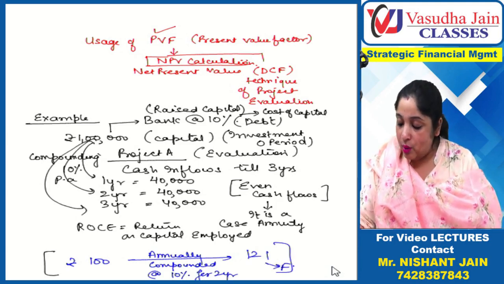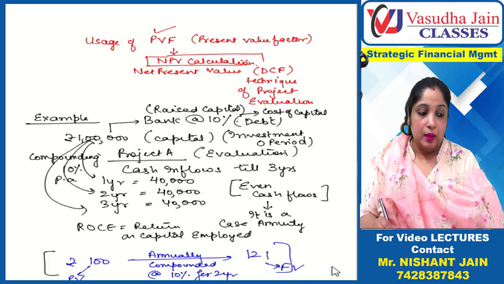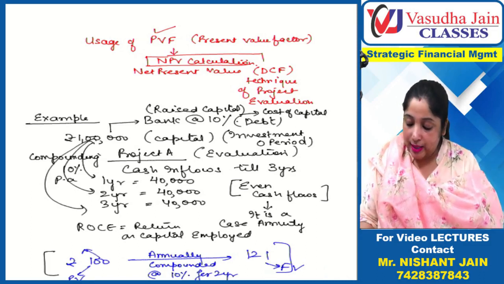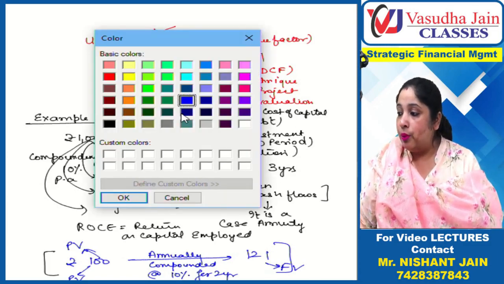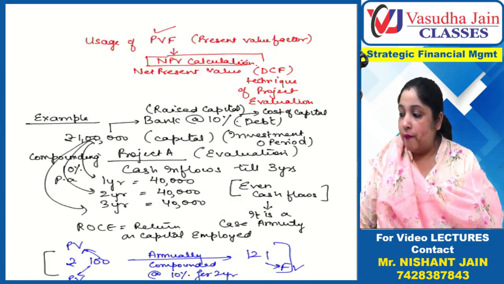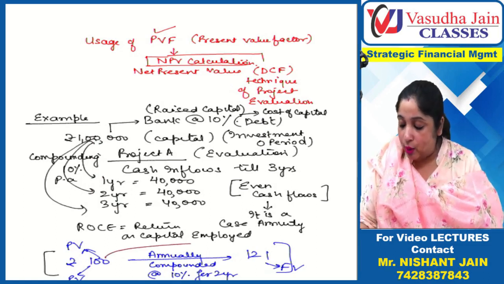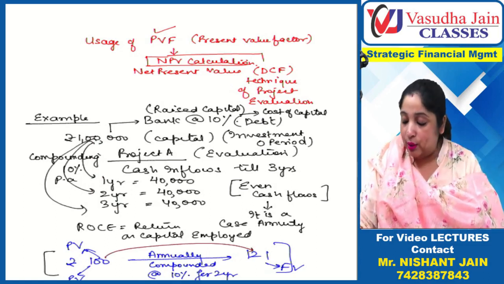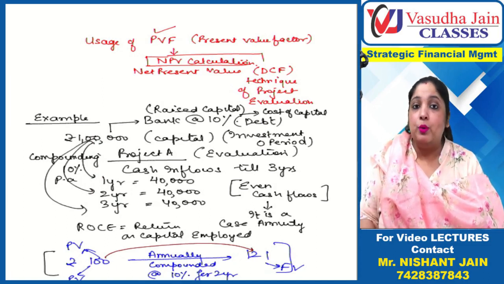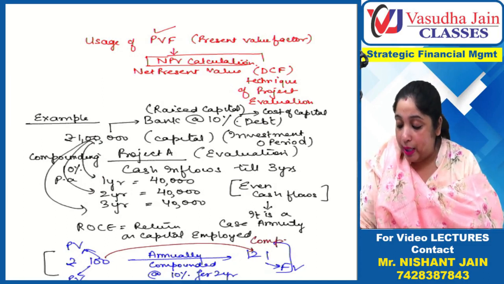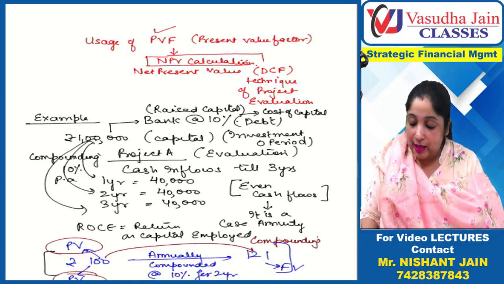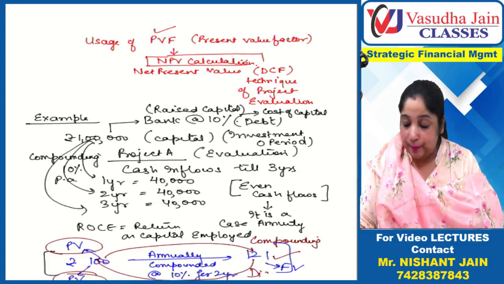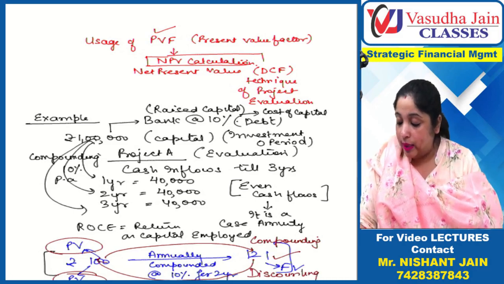This is future value and this is present value, right? Now, just a second, when you compute the future value from present value, we say we are compounding. And when you are computing the present value using the future value, we say you are discounting. This process is called discounting.